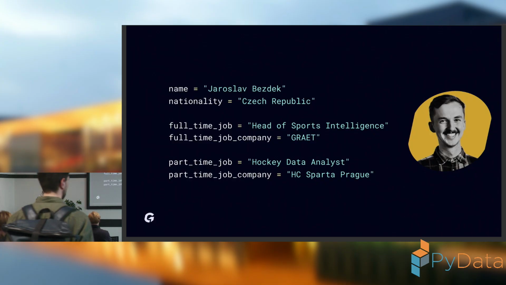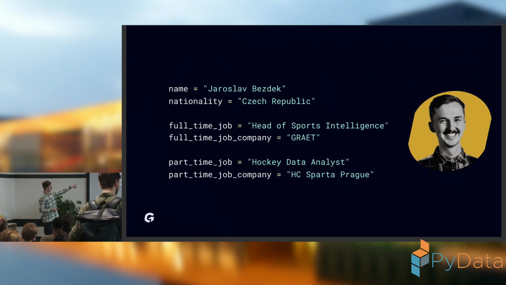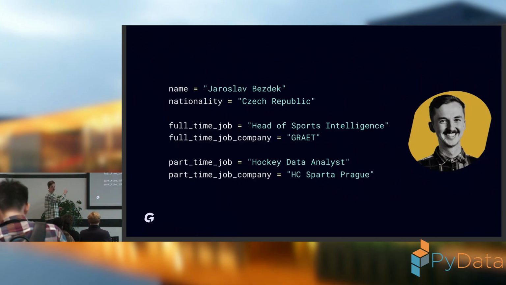Even though it is pronounced Great, it is written with a typo, but it's the correct spelling here. I also have a part-time job as a data analyst for the ice hockey club Sparta Prague, which is the oldest ice hockey club in the Czech Republic, and I would say it is also the most hated club in the Czech Republic.